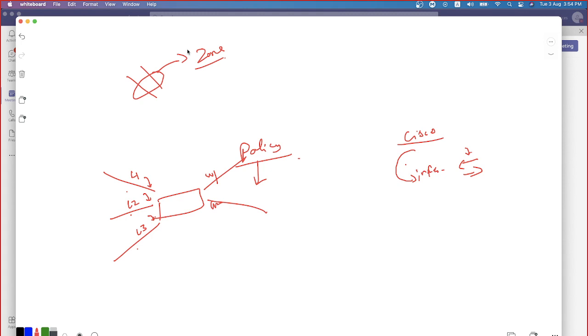What is the benefit of it? I apply the policy to the zone, not to the interfaces. Any interface which is part of the zone is going to inherit those configurations, the policies. Because of that, I no need to bind the policy to all the interfaces individually, or make changes on each and every policy associated to each and every access list, because I have a single policy, and that policy is bound to the zone. You understand what I'm saying? Is that clear? Okay. In Cisco routers you have it. In Cisco ASA FTD you have it, but not on ASA.